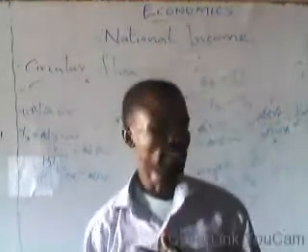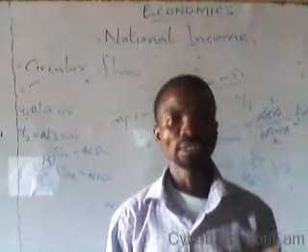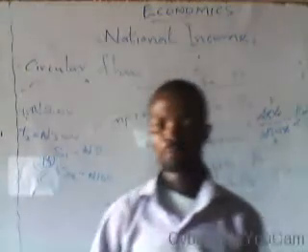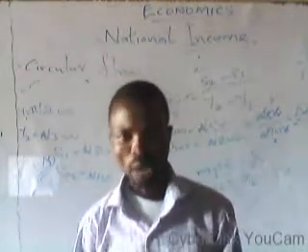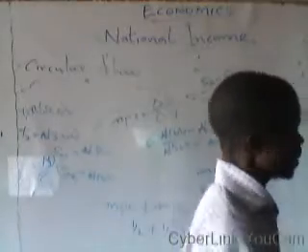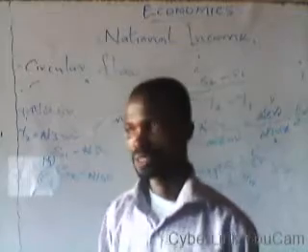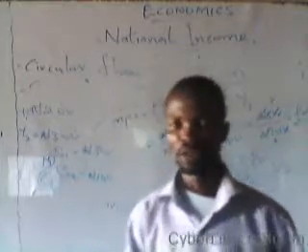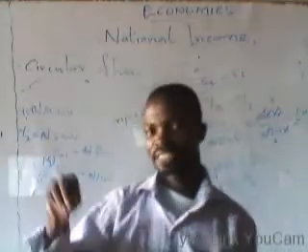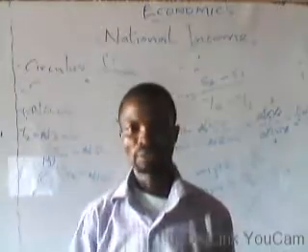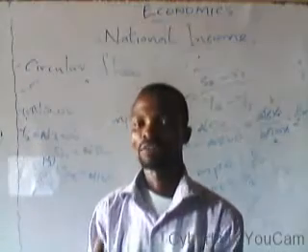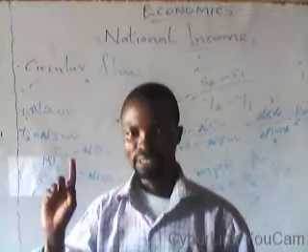By so saying, MPC is always less than 1, and MPS is also always less than 1. You cannot have a change in your level of consumption without a change in the level of income. You can also not have a change in your level of savings without a change in your level of income, ceteris paribus.